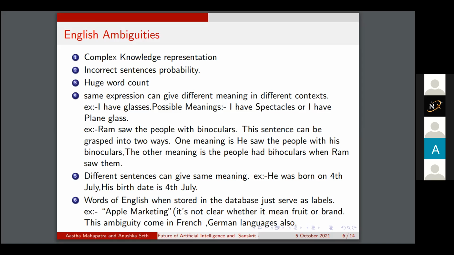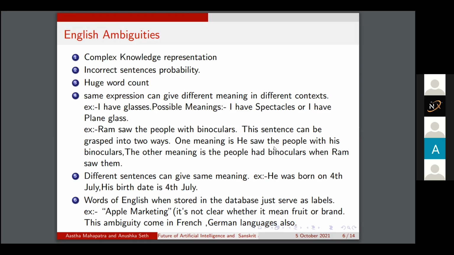Similarly, different sentences can give the same meaning. For example, he was born on 4th July, or his birthday is 4th July. Both these sentences give the same meaning to us, only the construction of the sentence is different.